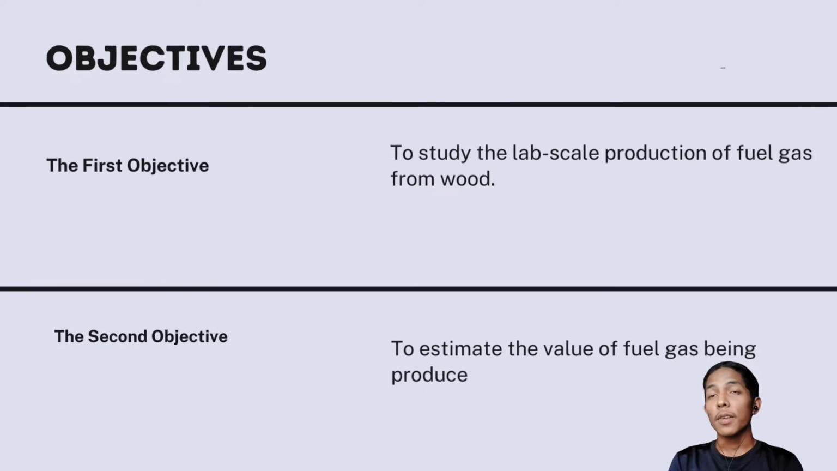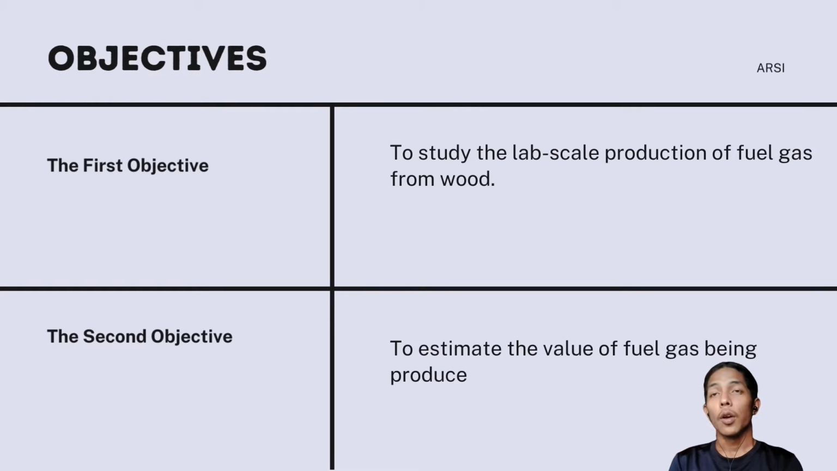Okay, my name is Muhammad Arsi and I will continue with the objective part. For the first objective is to study the lab scale production of fuel gas from wood. And the second objective is to estimate the value of fuel gas being produced.